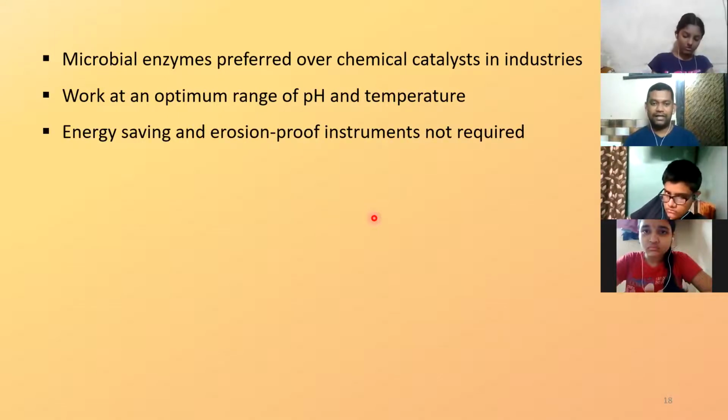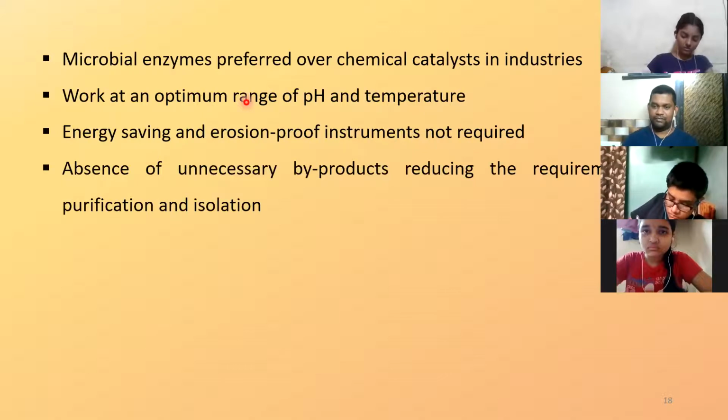For obtaining microbial enzymes, the instruments required in the industries need not be erosion proof, as compared to production of chemical catalysts. For chemical catalysts, you need very sophisticated and energy-using instruments. For microbial ones, you don't need that much. When microbial enzymes are produced and isolated, there are no unnecessary byproducts.